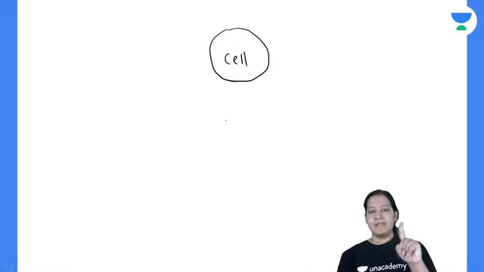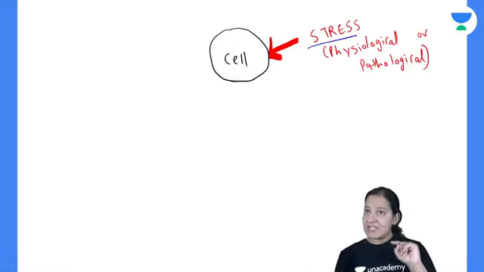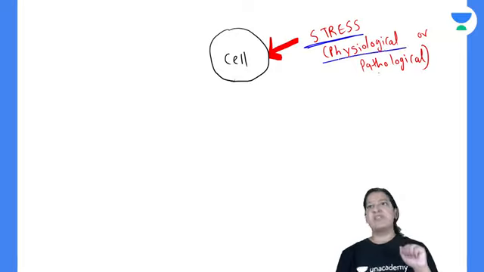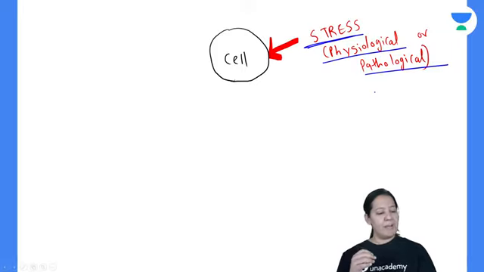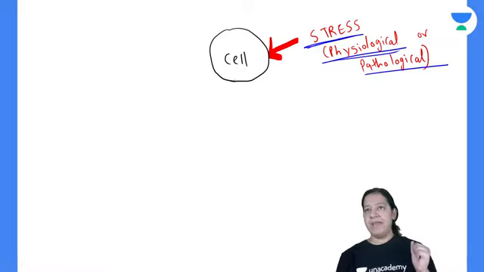So whenever any stress is acting on the cell, whether it is physiological or pathological. What is the difference between physiological and pathological? Basics. Physio and patho. Physiological means that which is considered normal.